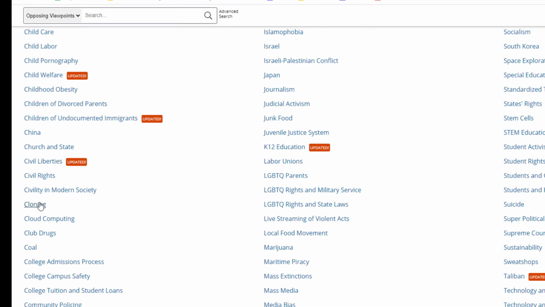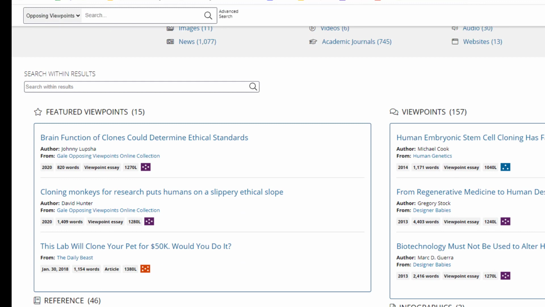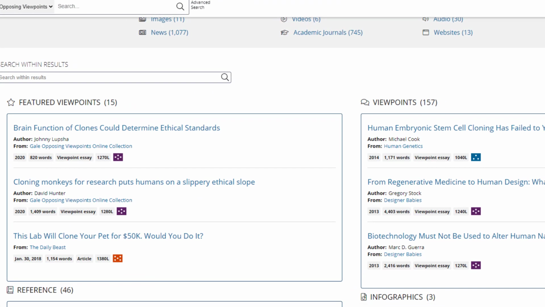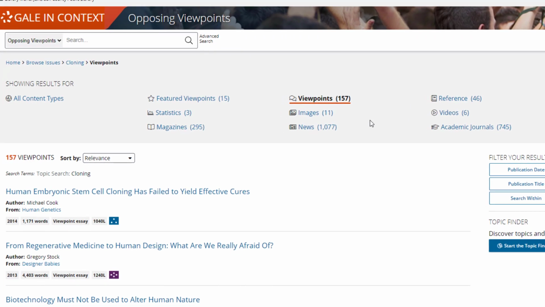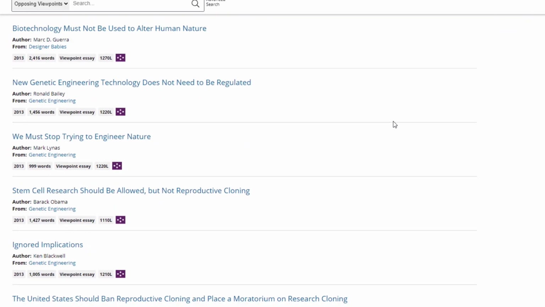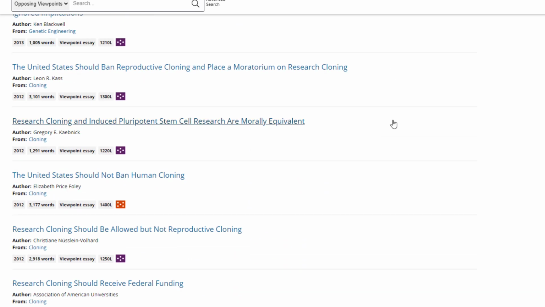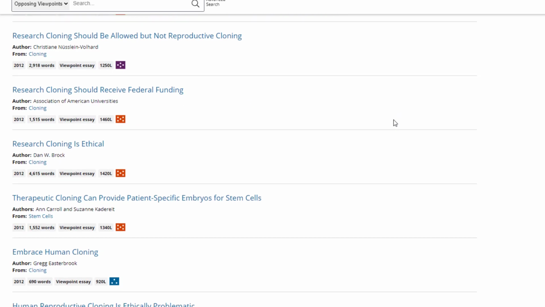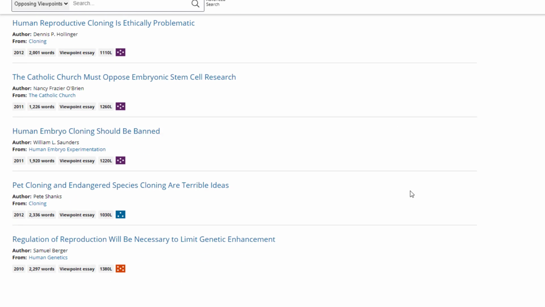Hey, here's cloning, which is clearly an area of scientific debate. So I'm going to click on it. And there are so many viewpoints here that they have separated them into a featured viewpoint section and just the regular viewpoint section. I'm going to browse through this larger bucket to get more variety, and I certainly get a gold mine on both sides of the genetic engineering debate. And hey, genetic engineering would have been a much better keyword than science, good, evil, so I can continue browsing or search again with different keywords like genetic engineering.